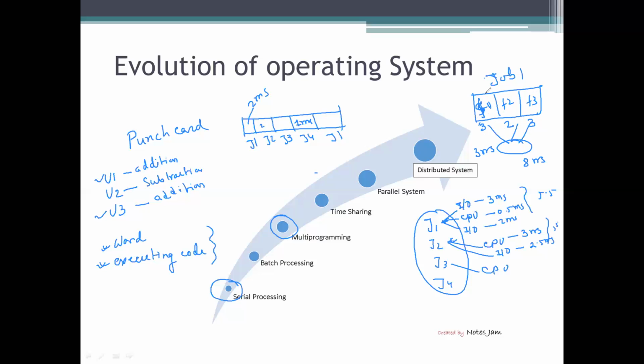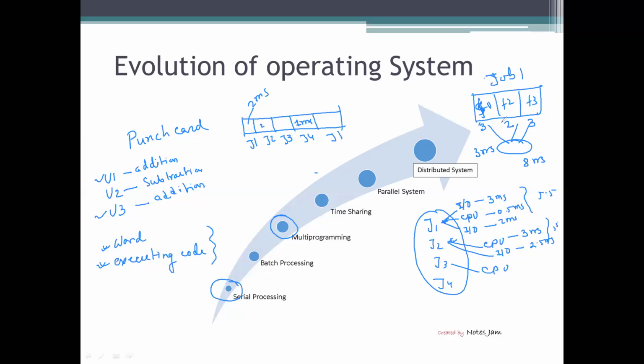CPU 1 will execute the first part, CPU 2 the second part, and CPU 3 the third part. CPU 1 will complete within 3 milliseconds, CPU 2 within 2 milliseconds, and CPU 3 within 3 milliseconds. So it needs 3 milliseconds to compute the job.